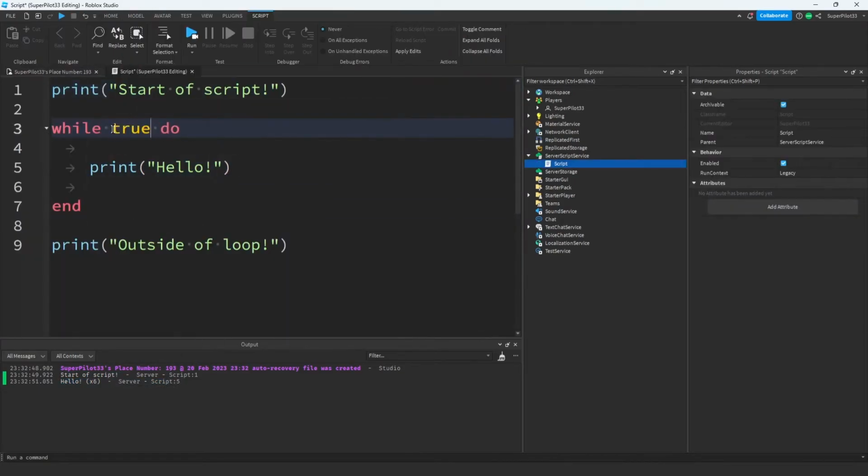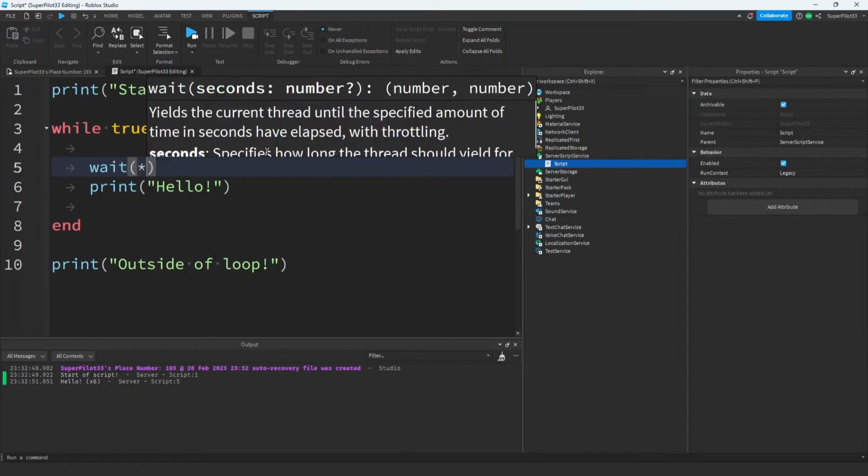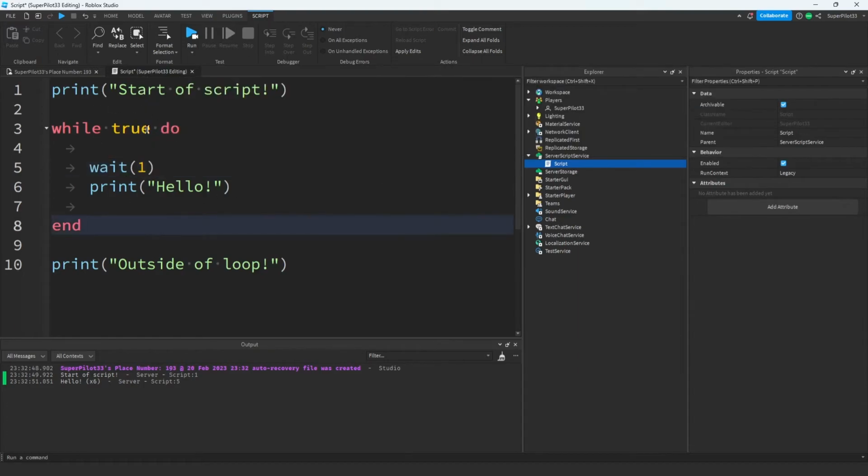Another type of loop is a while true loop. These loops actually crash games, and that's because the code runs an infinite amount of times in 0 amount of seconds. That's because there is no waiting in this loop. It just runs the code as much as it can in as little time as possible. Normally what you do is write wait and you put your wait statement inside the while true do loop.